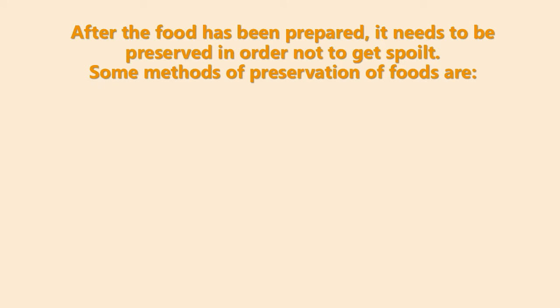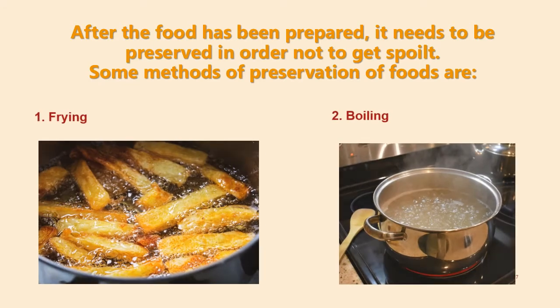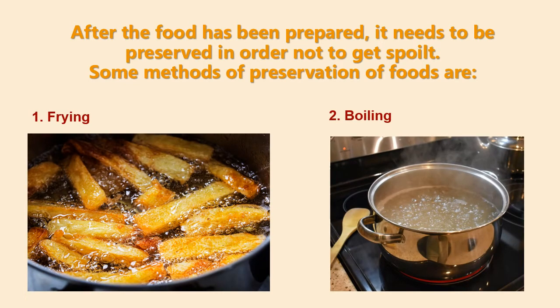So after the food has been prepared, we need to preserve them so that they will not get what? Spoiled. We need to preserve them so that we can use them the next time. That is what preservation means. It is a process of what? Preserving food so that it will not get what? Spoiled. And some of these methods are frying.